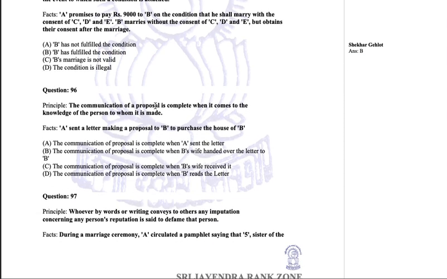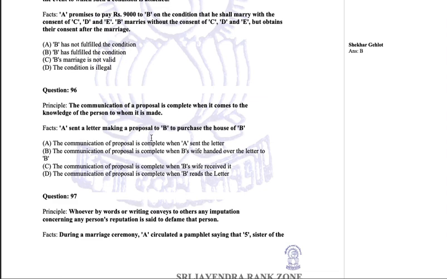The communication of a proposal is complete when it comes to the knowledge of the person to whom it is made. A sent a letter making a proposal to B to purchase the house. Now these questions are quite confusing. The communication of proposal is complete when it comes to the knowledge of the person to whom it is made. A sent a letter making a proposal to B to purchase the house of B.